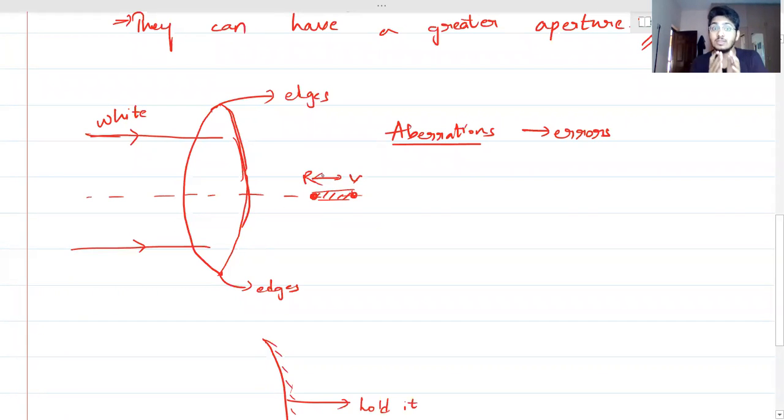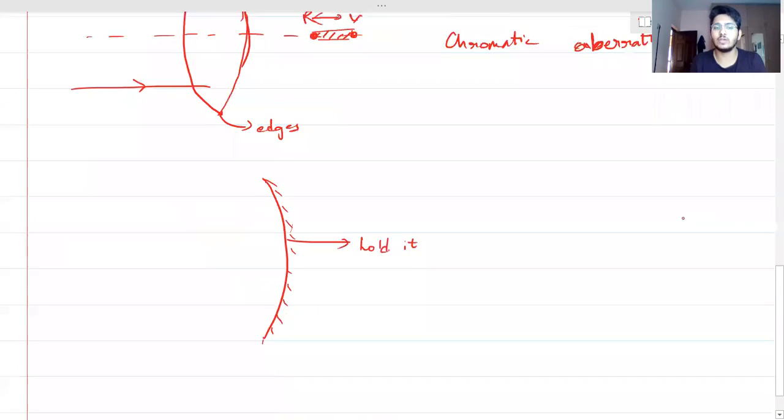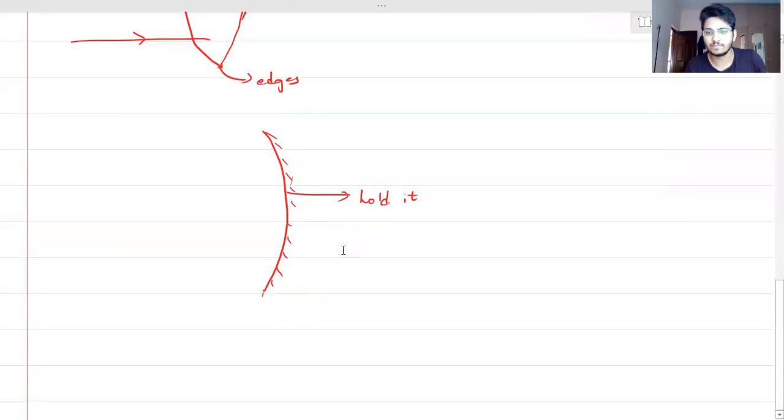Yes. So now that does not give us a clear image. So that's called chromatic aberration. Okay? Chromatic aberration. We'll again discuss it. Aberrations में discuss करेंगे हम. Chromatic aberration. समझ आया ना? Yes. So this also can be avoided by using what? By using a mirror. Yes or no? By using a mirror, you can avoid it. समझ आ रहा है ना? Clear? Yeah.